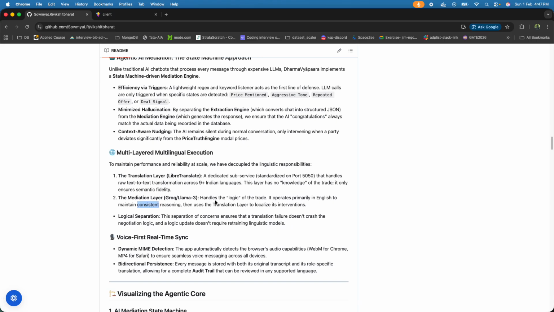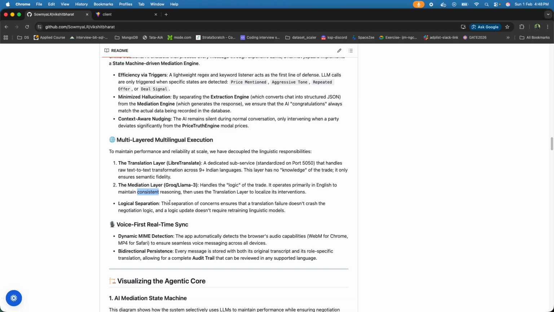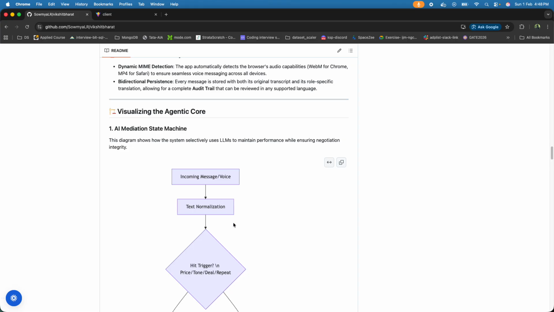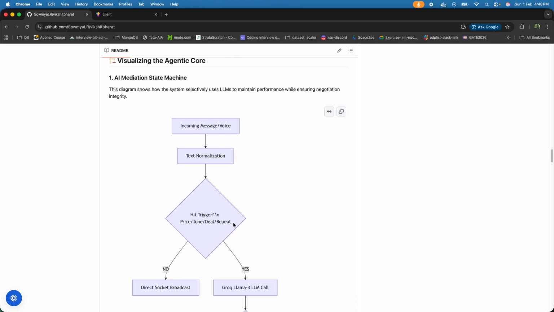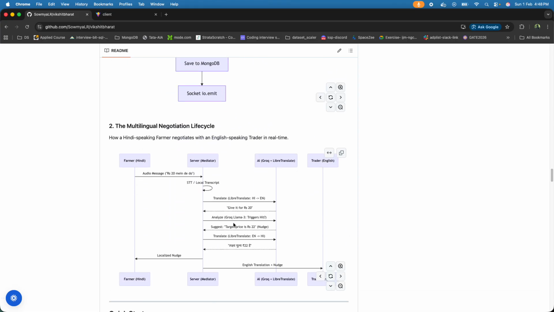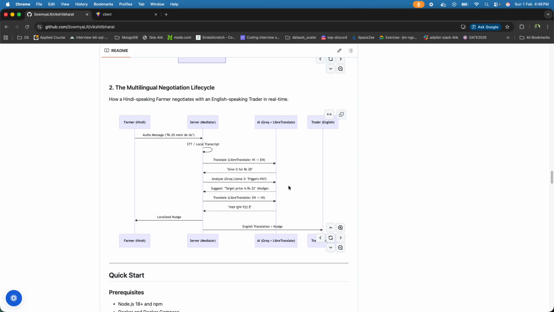And the next one is a multi-layered multilingual execution. It has a translation layer and then the mediation layer. Translation layer takes care of the translation part. Mediation layer takes care of the AI mediation. And this is how the AI mediation state machine works. A diagram of the multilingual negotiation life cycle, when it has to start, when it has to end, all those beautiful things would have been captured in this.